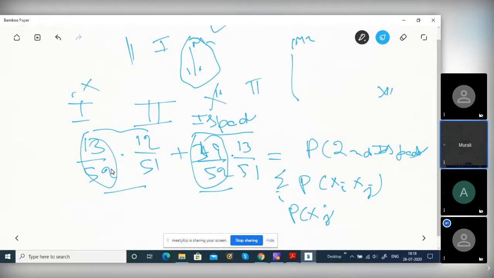You want to remove the effect of the first event. You consider all the possibilities and sum. Then the effect of the first event is gone, right? Is it clear? Okay, keep in mind this. I am giving a discrete example deliberately because this will go to your mind. If I give continuous, it will be a formula. Formulas you don't understand, you don't appreciate.